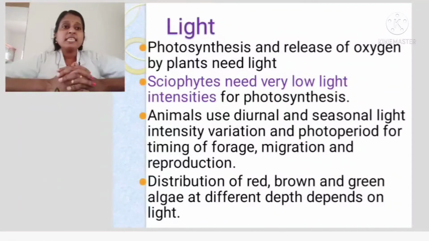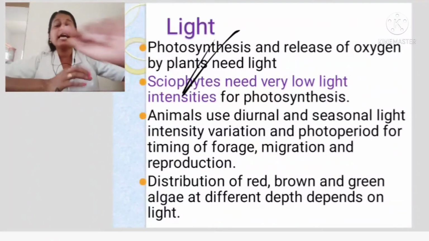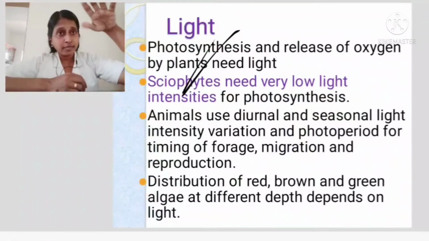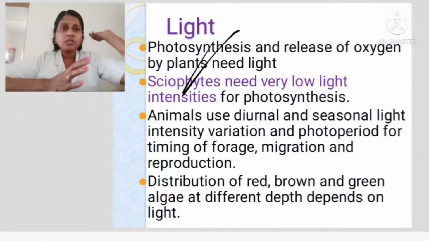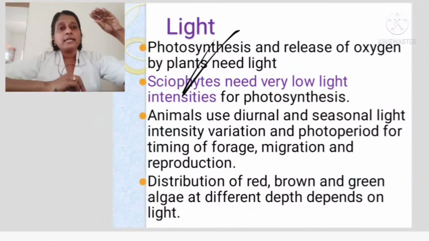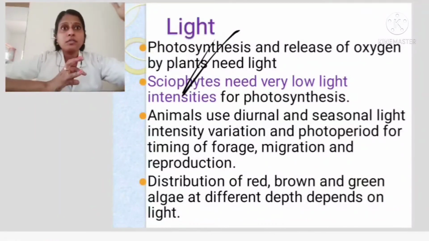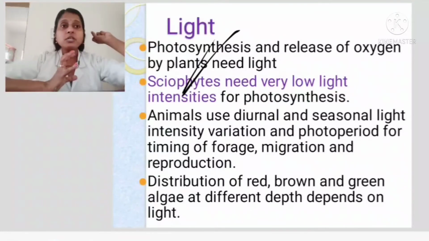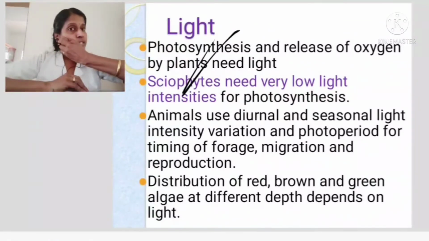Sciophytes are plants which can survive in very low intensities of light. Deep under the forest, in the bottom layers, they can survive because they need only a small amount of light. But some need a huge intensity of light. Animals are diurnal and nocturnal. Diurnal animals are active during the day, nocturnals are active during the night. So light plays a major role for the survival of the organisms.